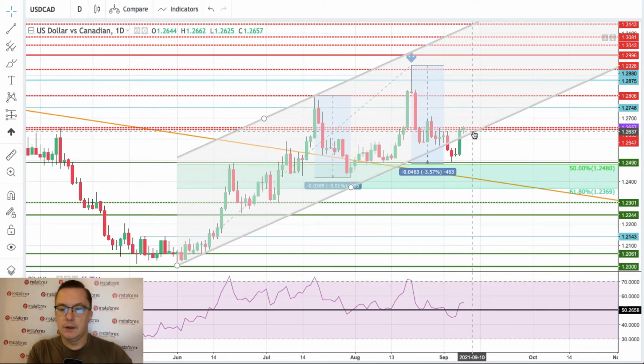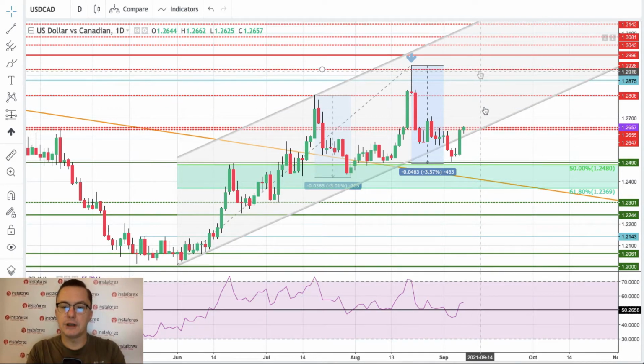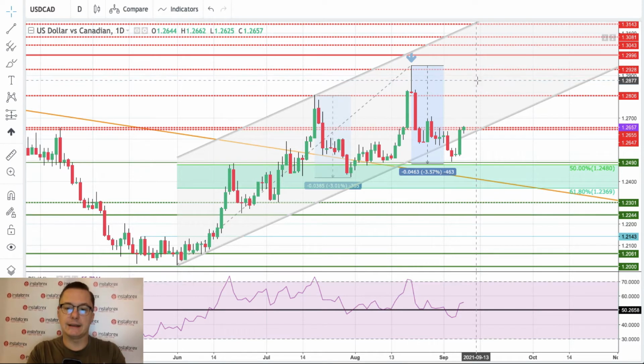Of course, right now it's very important to see how the market will react to this technical resistance ahead of the overnight rate decision. So the market is positioning itself for a bounce. The situation here is that most of the market participants think that the rate will be kept intact, right? So there will be no change in the monetary policy by the Bank of Canada, which is why we have a slight bounce here.